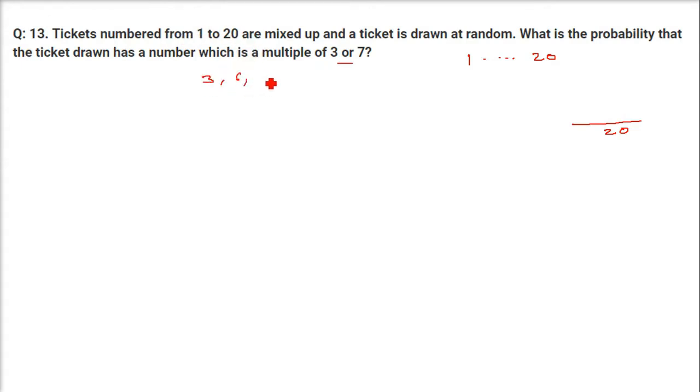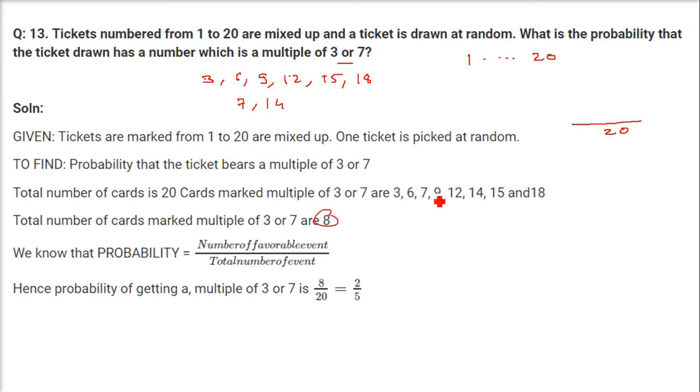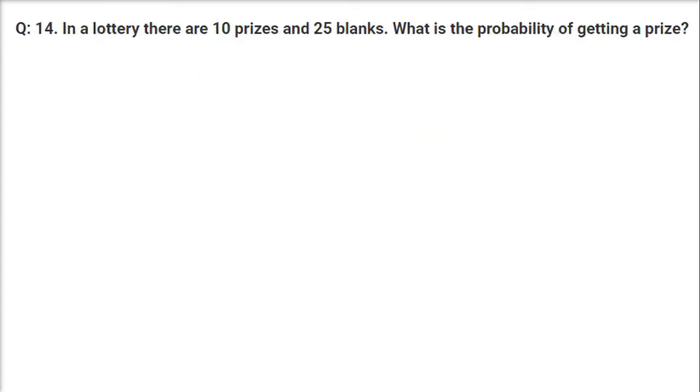So 3 1 is a 3, 3 2 is a 6, 3 3 is a 9, 3 4 is a 12, 3 5 is a 15 and 3 6 is a 18, and then the next one will go above 20, so we will not take that. 7 1 is a 7, 7 2 is a 14, 7 3 is a 21, so it goes above. Anything common? No. So 1 2 3 4 5 6 7 8. 8 are our favorable events. Just write it here, 8. It will be 4 2 is a 8, 4 5 is a 20. 2 by 5 is the probability.